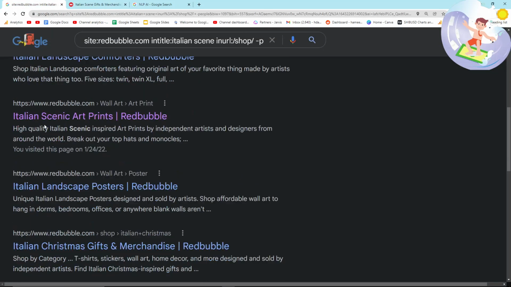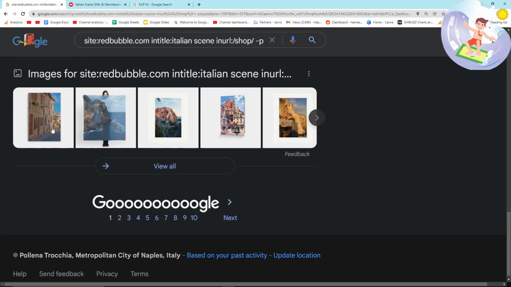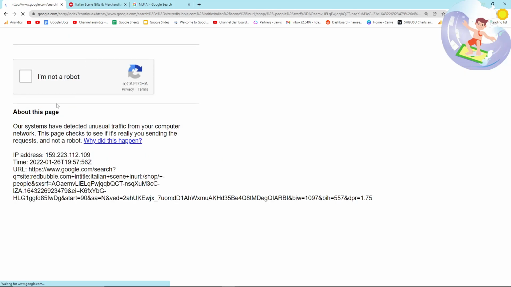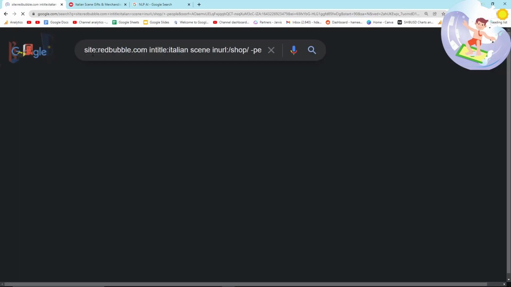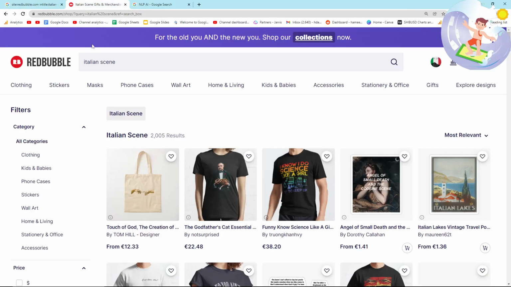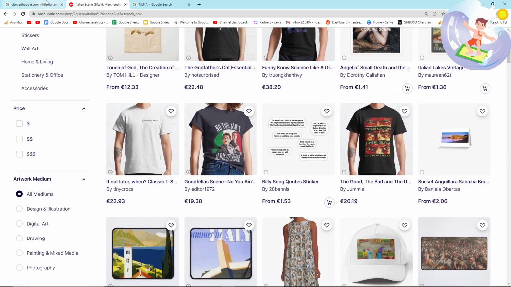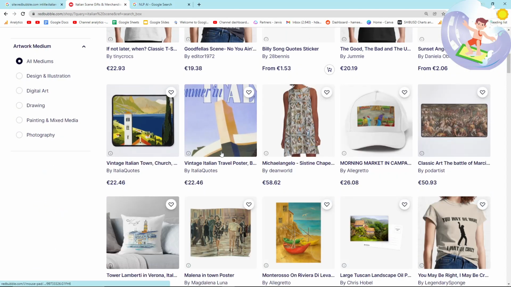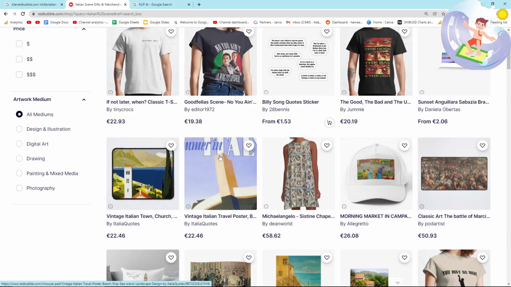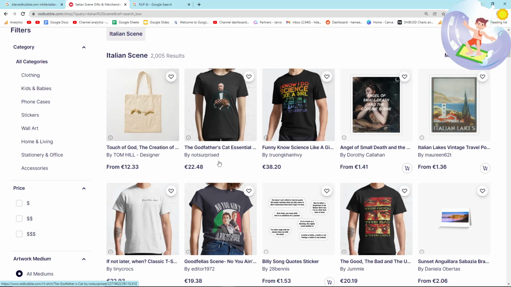So overall, if you really want to make sure that you nail every single tag, what you want to do is combine search operators with searching on Redbubble itself to make sure that you get every single important tag. That's my design. I didn't even realize that looks terrible. So actually I saw today that 5 people have been on this, so I really should change that picture. My other design is here. Really interesting, guys. Definitely check this out for yourselves.